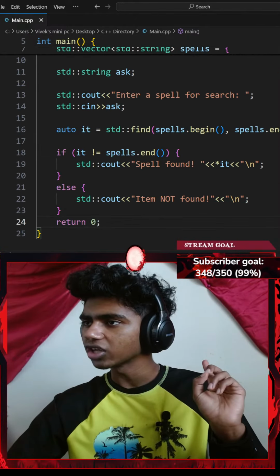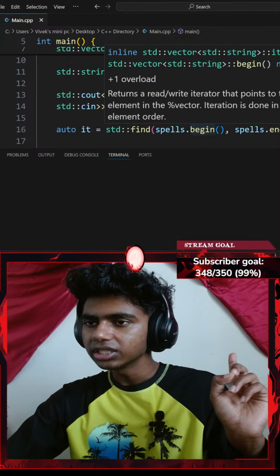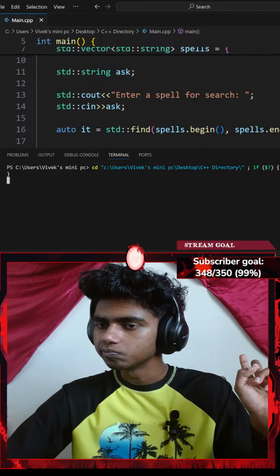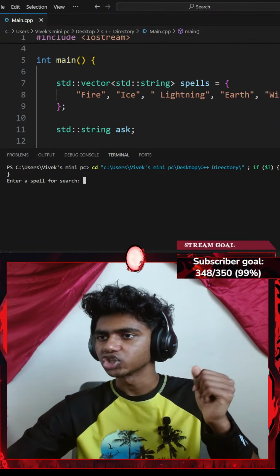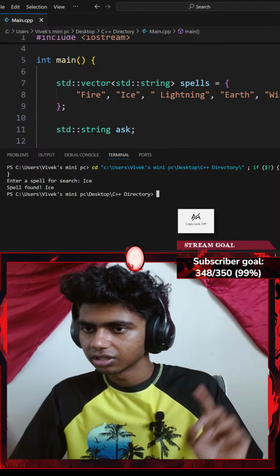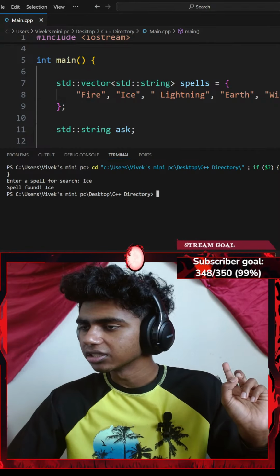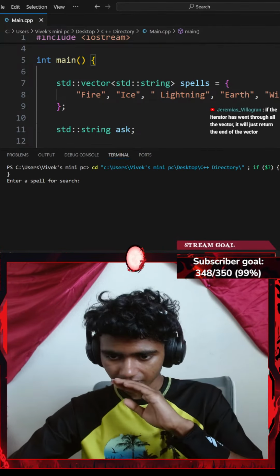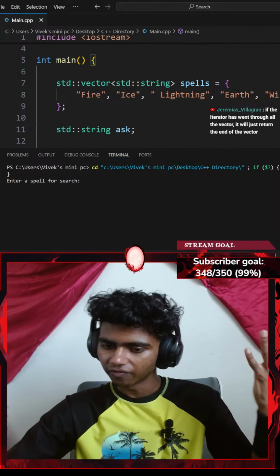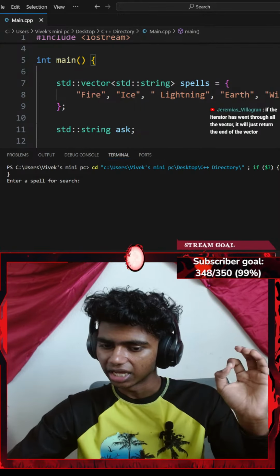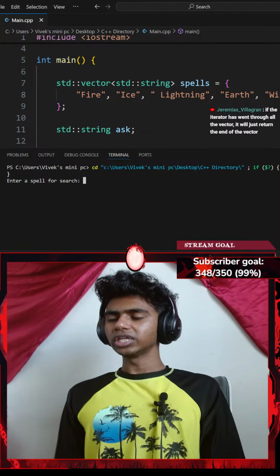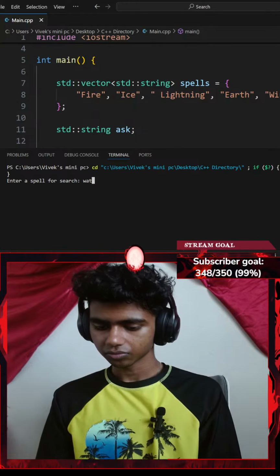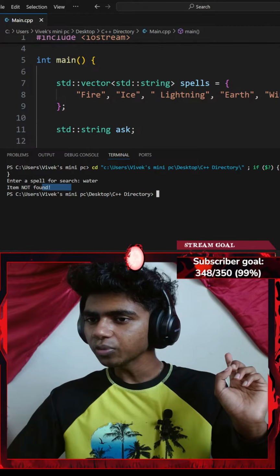Okay, so if I were to go with Control S to save the code and run the command, let's see what happens. Okay, enter a spell for search. I'll go with something like ice. Okay, spell found, ice. Next up, let's go with a spell that does not exist. If the iterator has gone through all vectors, it will just return the end of the vector. Wait, does it? Let me go with something like, I don't know, water. Okay, that item was not found.